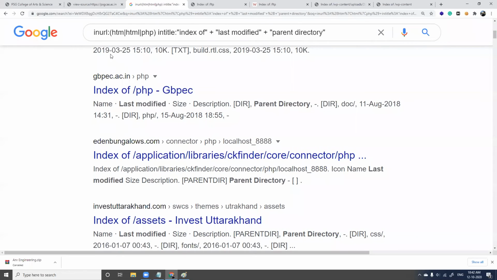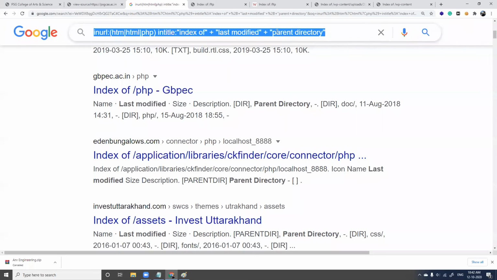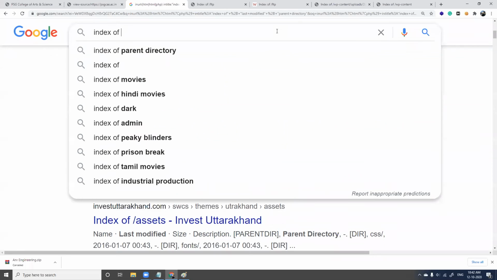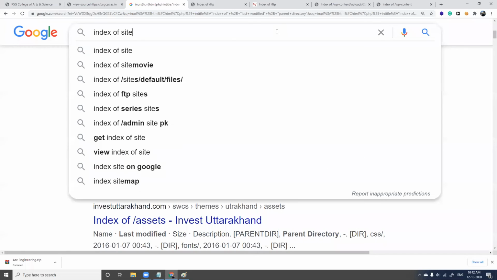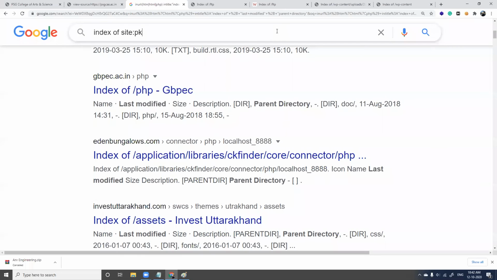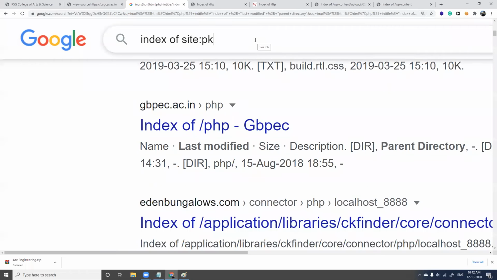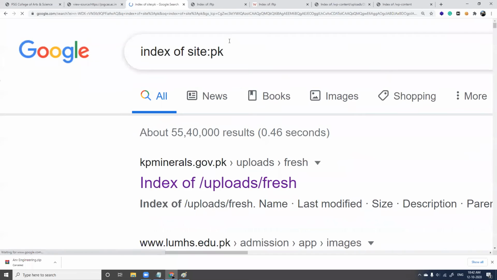It is again going to give you a lot of things about websites, right? So starting from a very small Google Dork, you can go to complex Google Dorks like this. In case you want a targeted search, I'll say index of, we'll start with the first keyword we used. I'll give index of, and now I'm looking for sites only from Pakistan. So I can give index of site:pk, and enter.